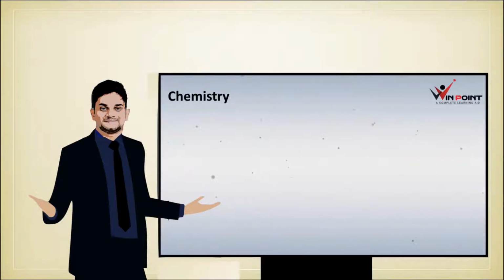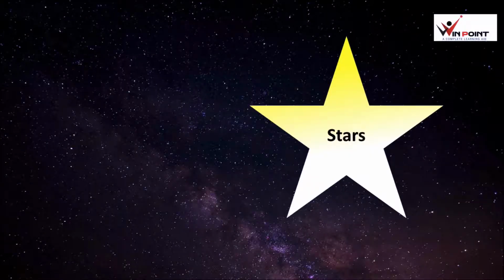In this session, we are going to discuss stars. When we are observing the night sky, we can see a number of stars over there. These stars are at different distances from the earth, and some of the stars are very big compared to the sun. Because of this distance, we feel they are very small. In this session, we are going to discuss different types of stars and the specialty of their groups.